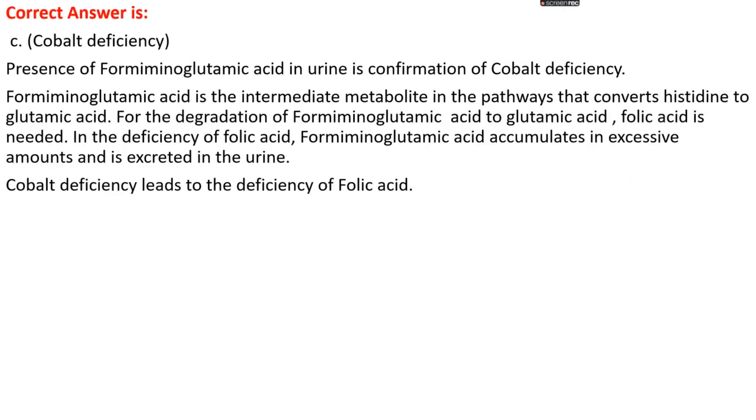Formiminoglutamic acid is an intermediate metabolite produced in the pathway that converts histidine to glutamic acid, and its degradation needs folic acid. In folic acid deficiency, formiminoglutamic acid accumulates in excessive amounts and is excreted in urine. Since cobalt deficiency leads to deficiency of folic acid, it leads to accumulation of formiminoglutamic acid.